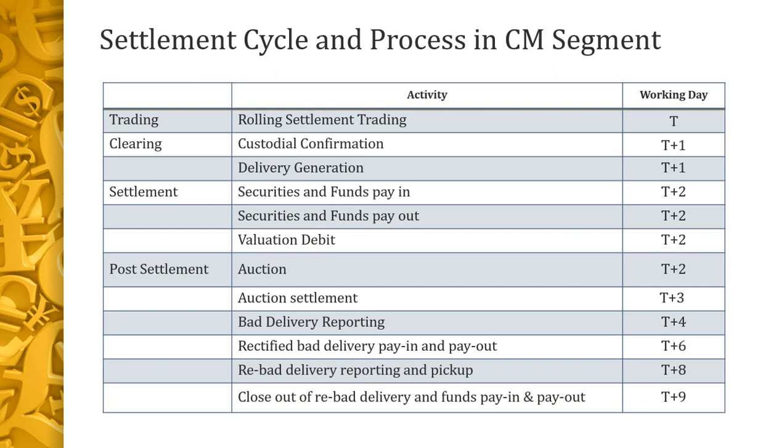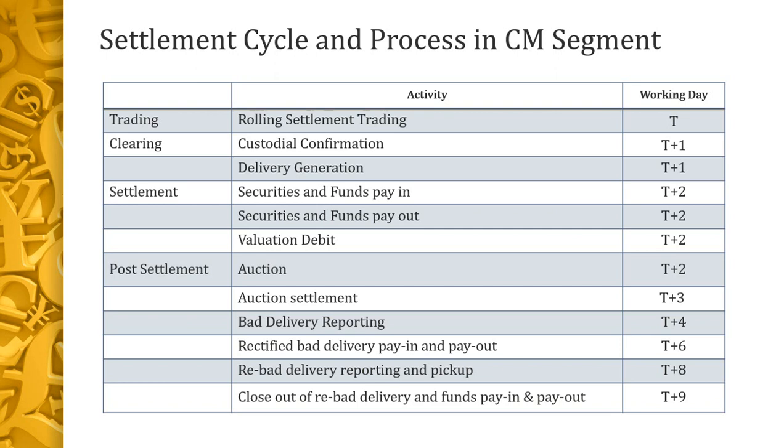That will be reported by the custodial authorities to the brokers, and from the brokers to the share traders or commodity traders. Then comes the rectified bad delivery, pay in and pay out. That happens on T+6 days. These are liabilities that fall on the seller or the buyer respectively, whichever is the case. Bad delivery reporting and pickup happens on T+8 days. Then comes the close out of the bad delivery and funds, pay in and pay out.